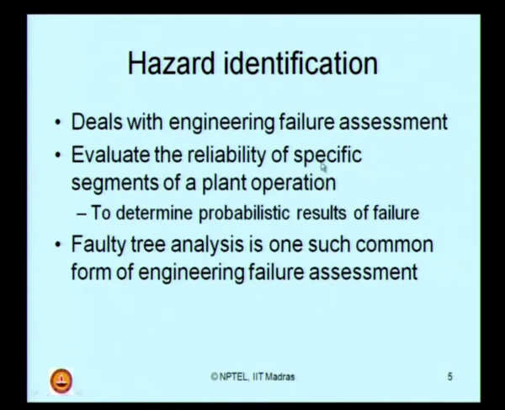You identify different segments in that plant which is currently under operation. Then you try to assess or identify the possible engineering failure of specific segments of this operational plant. When I say assess possible failure, you have to use probabilistic tools. So, I can put it the other way: to determine probabilistically the results of failure.